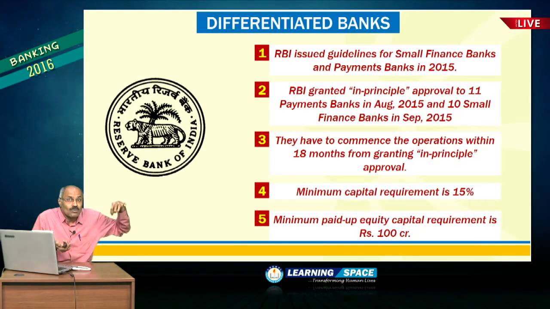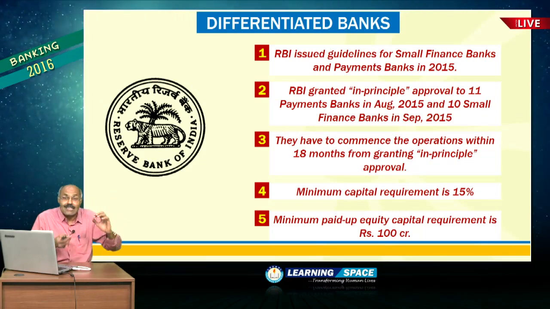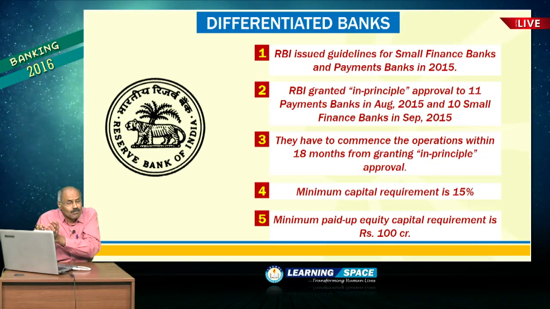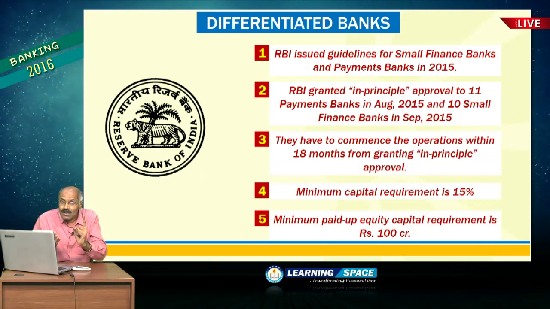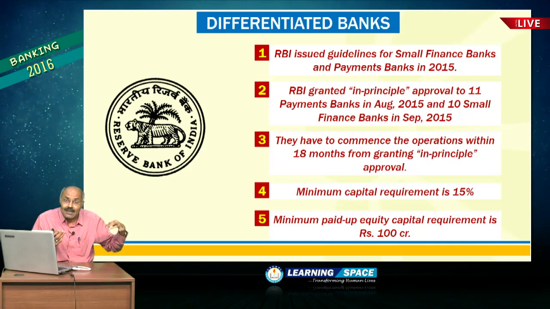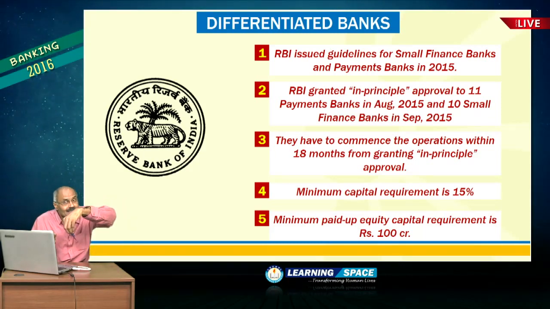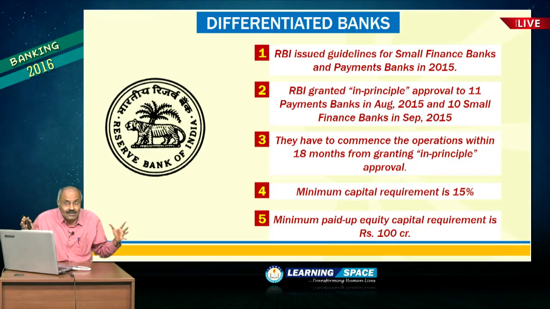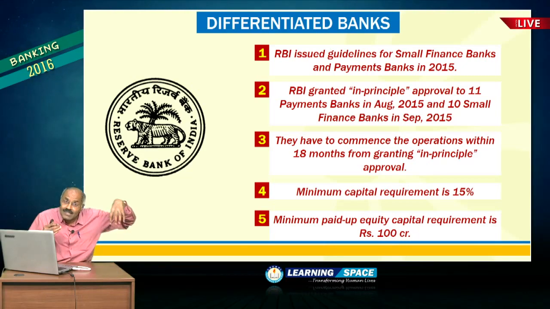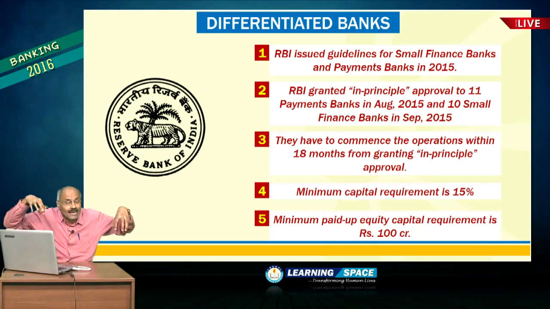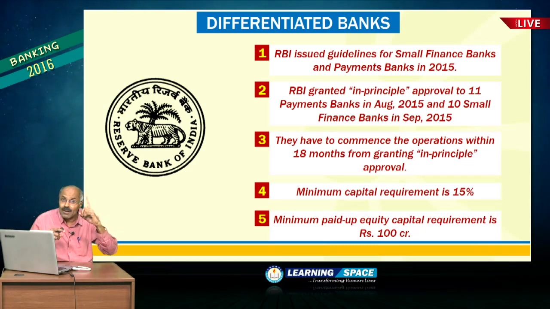Now let us come to differentiated banks. These payments banks as well as small finance banks, these are examples of differentiated banks. And please do not forget, for the first time Reserve Bank of India granted approval for differentiated banks. And there is another difference, the capital required for the universal banks is rupees 500 crore, whereas the paid up equity capital requirement for these differentiated banks is rupees 100 crore. That is one major difference.